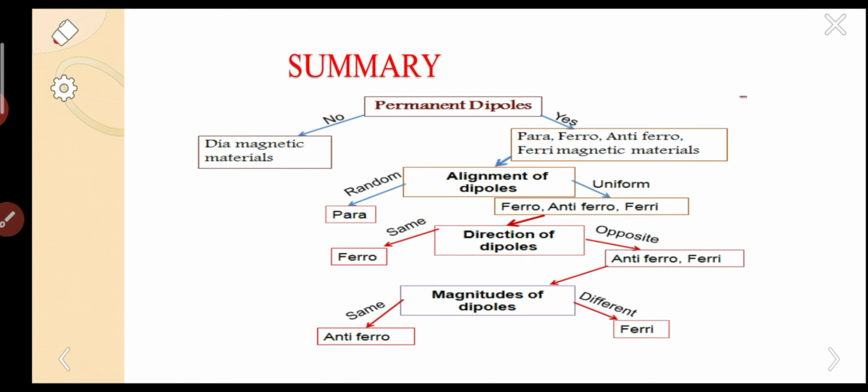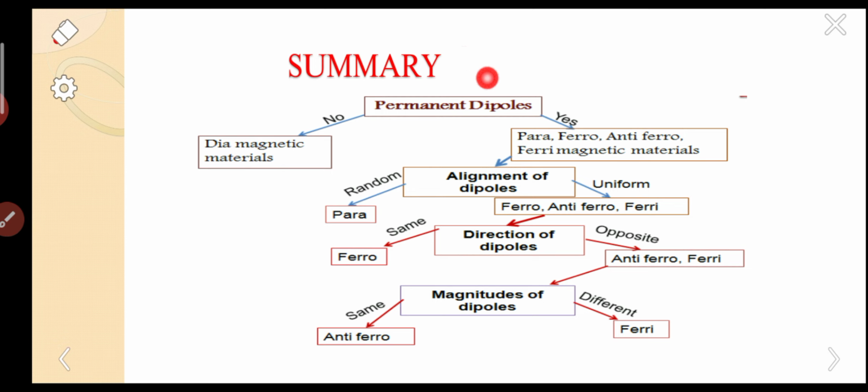The summary. So this is the summary regarding all types of magnetisms. So why does the magnetic moment arise? Due to permanent dipoles. Based on the permanent dipoles, we can simply explain the types of magnetism.